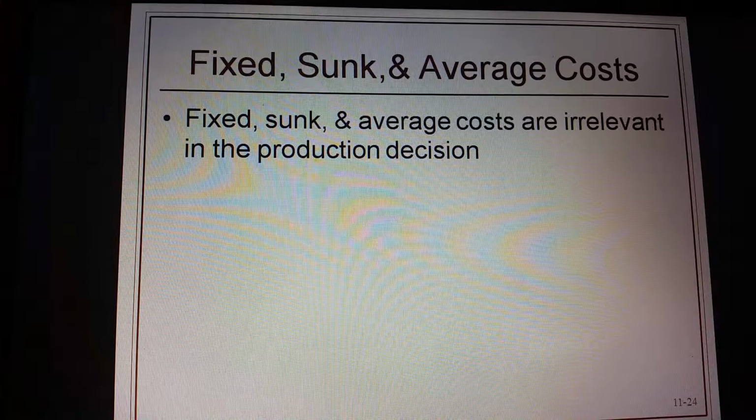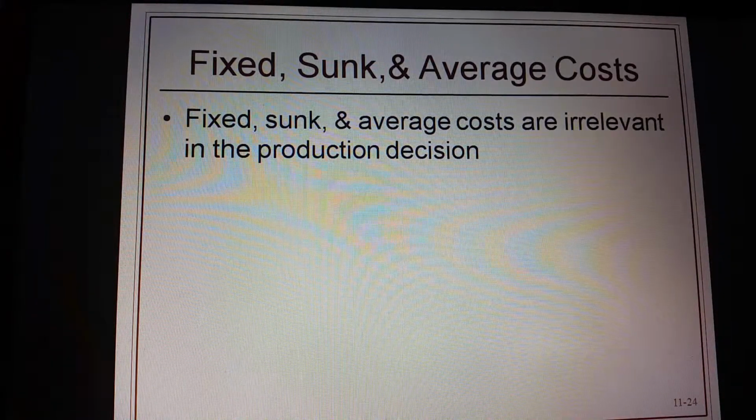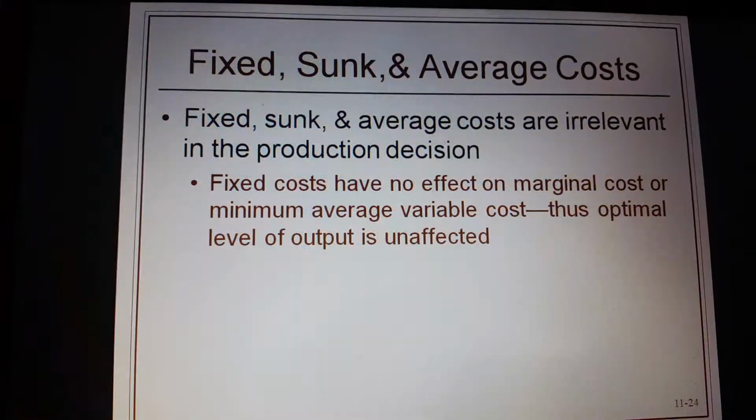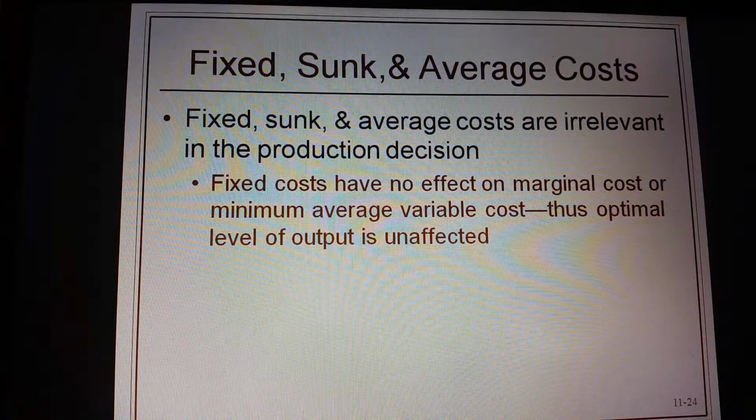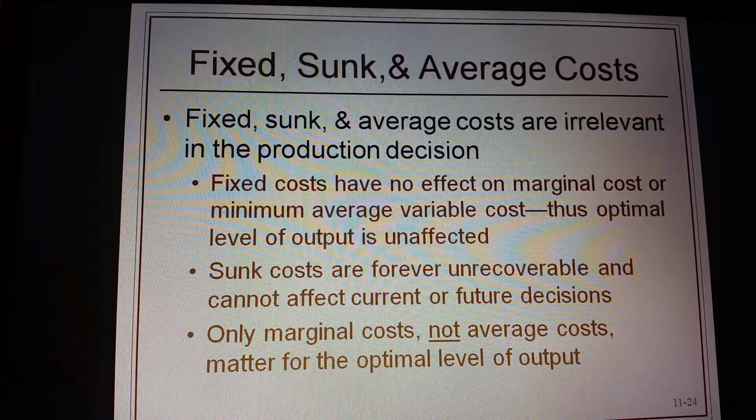So we talked before about fixed, sunk, and average costs. Fixed, sunk, and average costs are irrelevant in the production decision. Fixed costs have no effect on marginal cost or minimum average variable cost. Thus, the optimal level will be unaffected. Fixed costs are forever unrecoverable and can't affect current or future decisions. And only marginal costs, not average costs, matter for the optimal level of output, which is something we've gone over repetitively throughout the class. Pay attention to the marginal revenue, marginal cost situation for profit maximization.